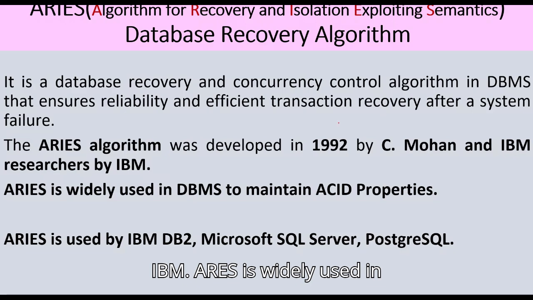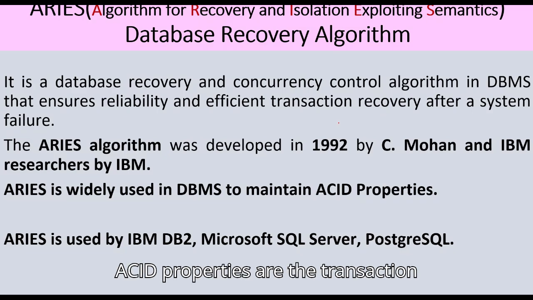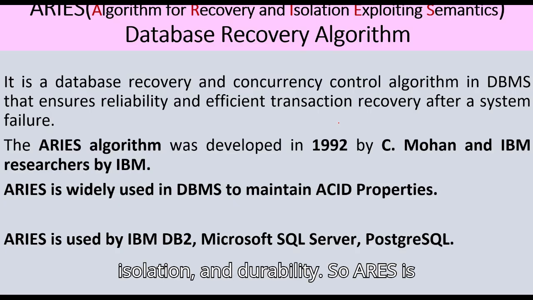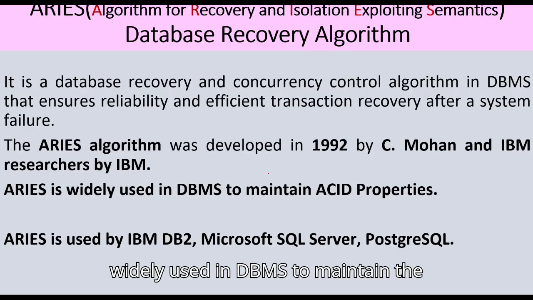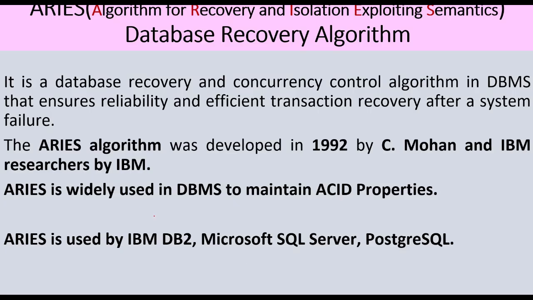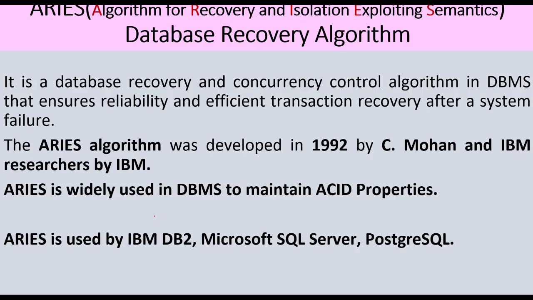ARIES is widely used in DBMS to maintain ACID properties. ACID properties are the transaction properties: atomicity, consistency, isolation, and durability. So ARIES is widely used in DBMS to maintain transactions with these properties. ARIES is used in IBM DB2, Microsoft SQL Server, and PostgreSQL.